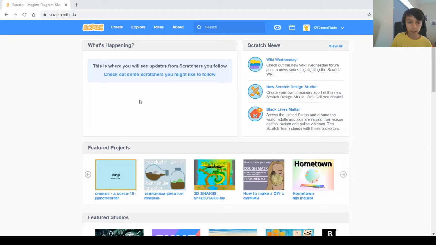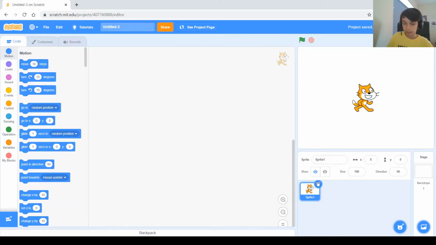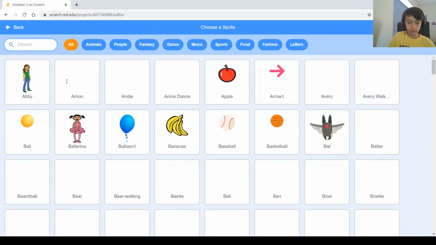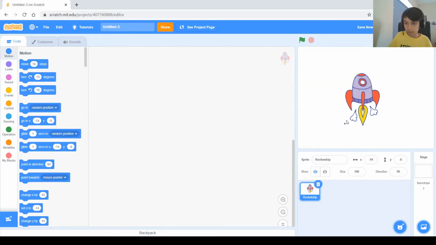So let's start by clicking the create button, and the first step is to get the rocket ship. So the good thing is the rocket ship is already in the sprites if you click on the sprites. So first, don't forget to delete the cat, click on the sprites bar and search up rocket. It's going to be the only one that pops up. So click on it. And there it is. You see it's kind of too big. Let's try 50. That should do good.